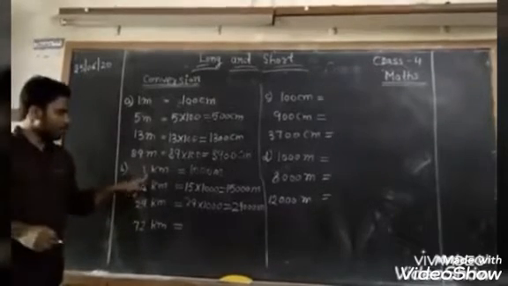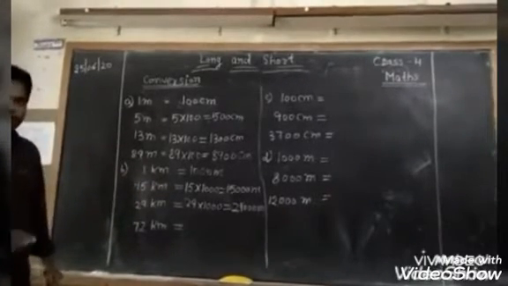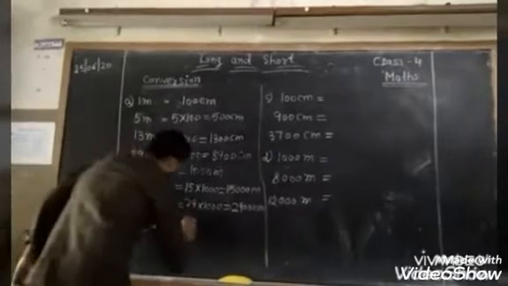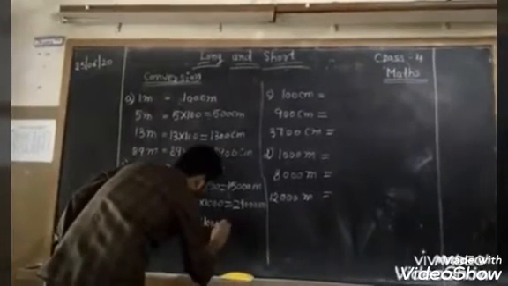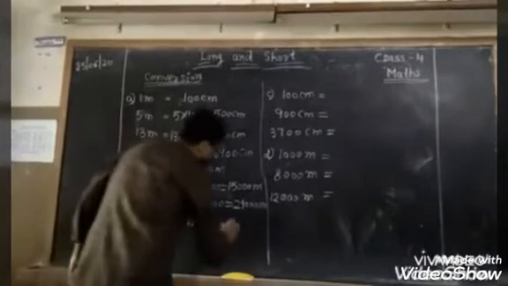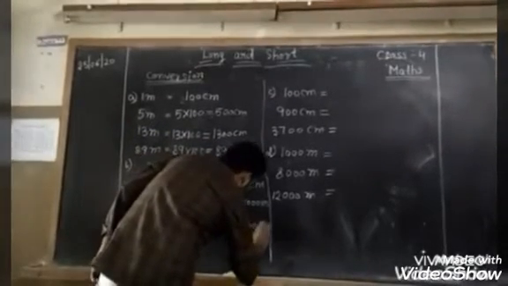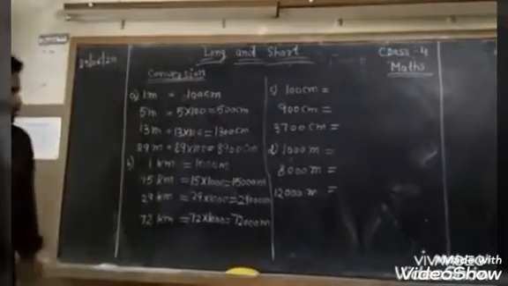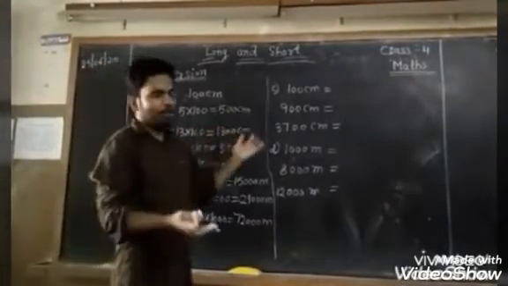As 1 kilometer can be divided into 1000 equal parts. Now next question, 72 kilometer. 72 kilometer can be divided into 72 into 1000 equal parts, so 72,000 meter, because each part is equal to 1 meter. So this is 72,000 meter.